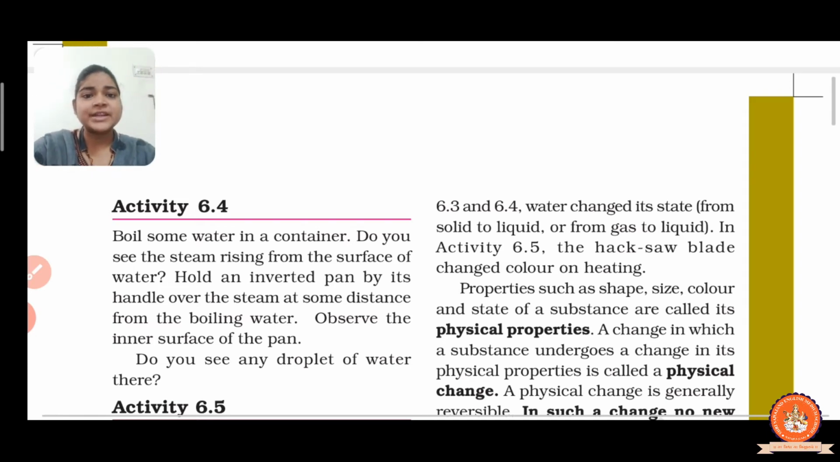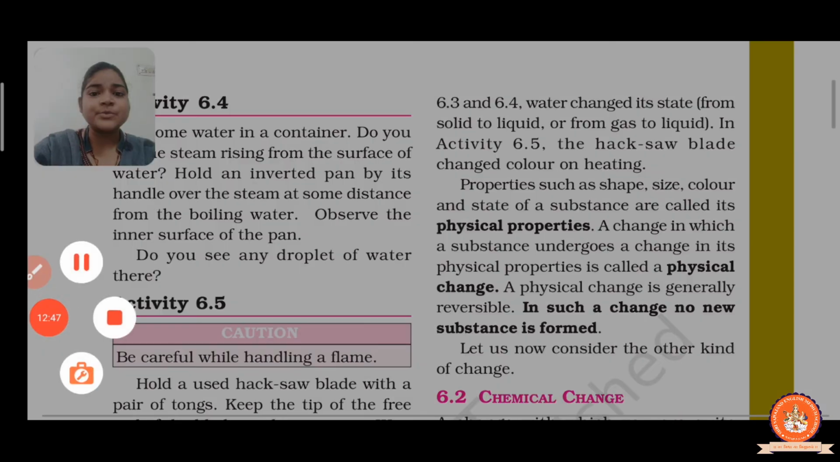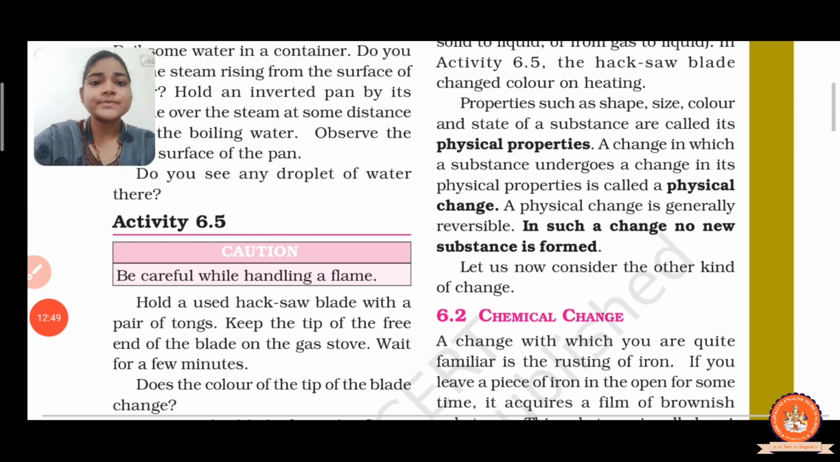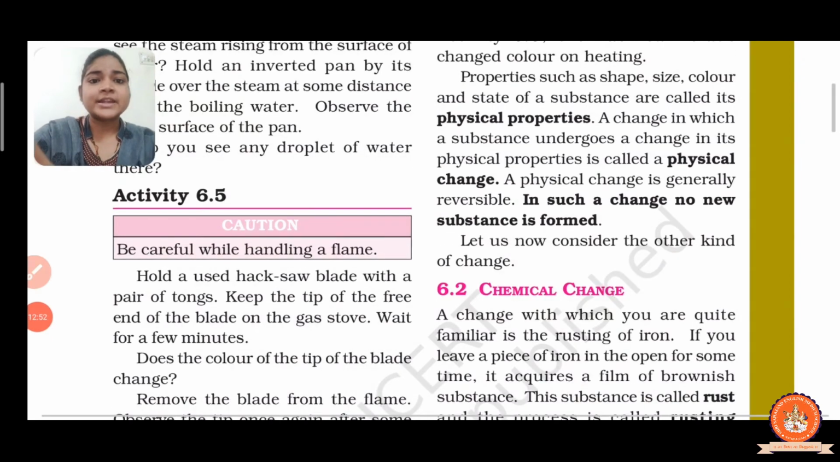Now the next activity is activity 6.5, to show the change in color of metal on heating. When you heat the metal, the change in color is also a physical change. Let us discuss this activity in detail. The apparatus required is a used hacksaw blade, a pair of tongs and a gas flame.